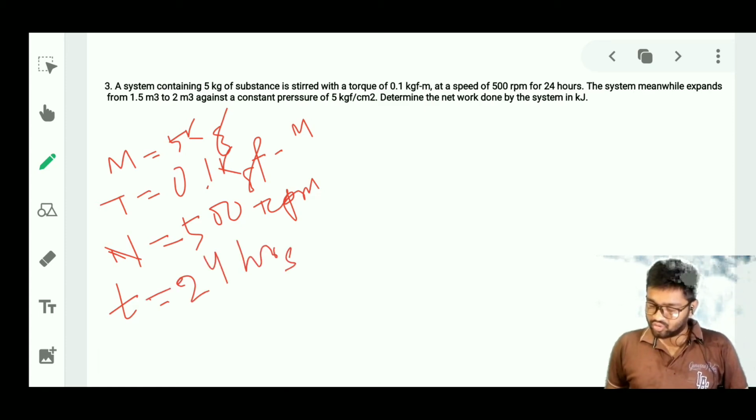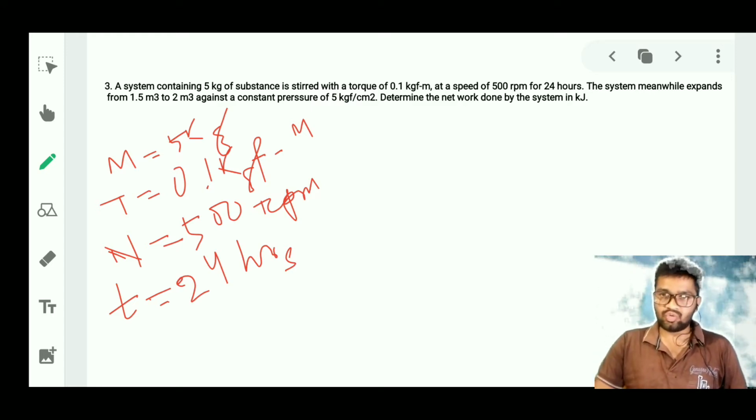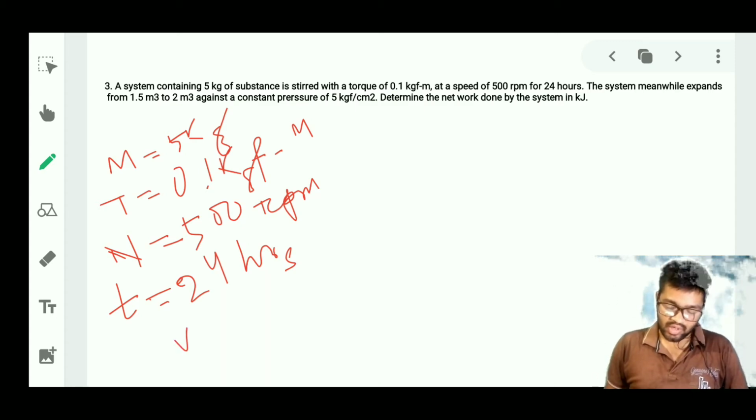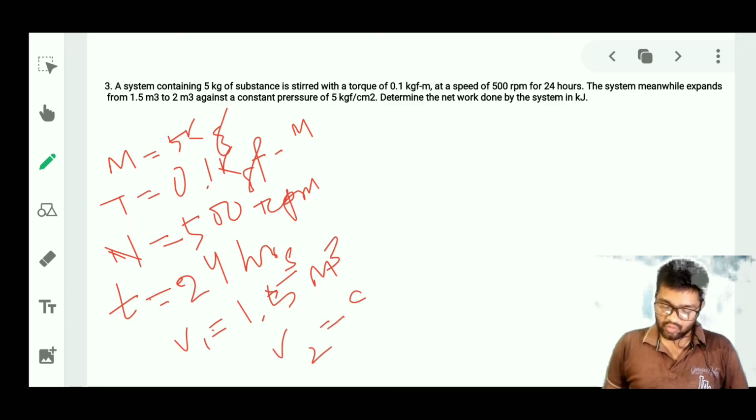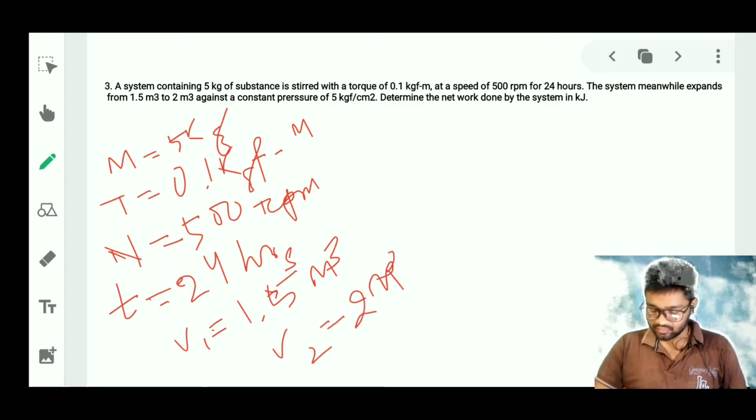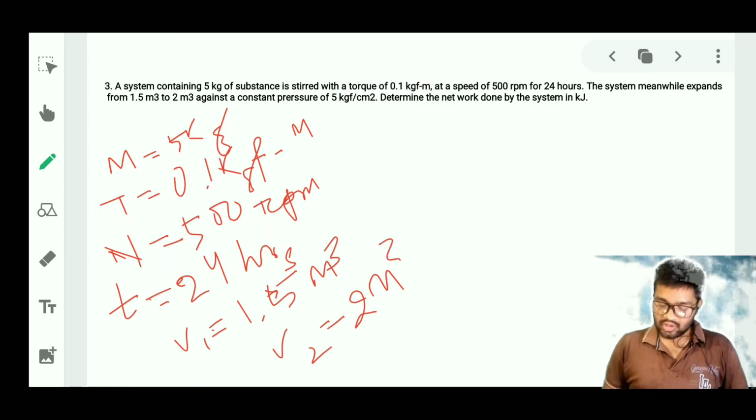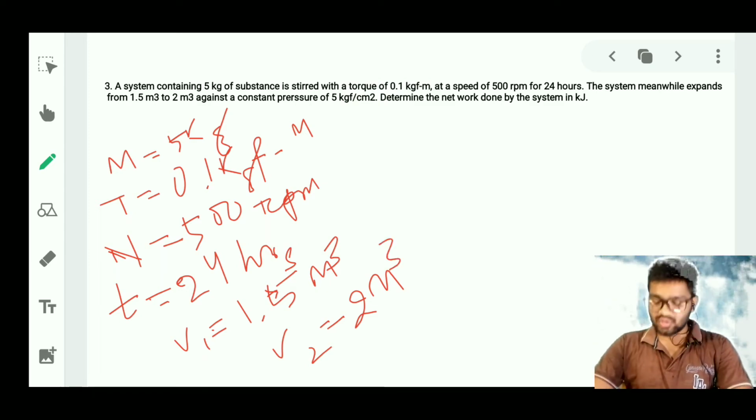The system meanwhile expands from state point 1 to state point 2, where the volume V1 is given as 1.5 meter cube and V2 is given as 2 meter cube. These are the data which we need to use to calculate the net work done.